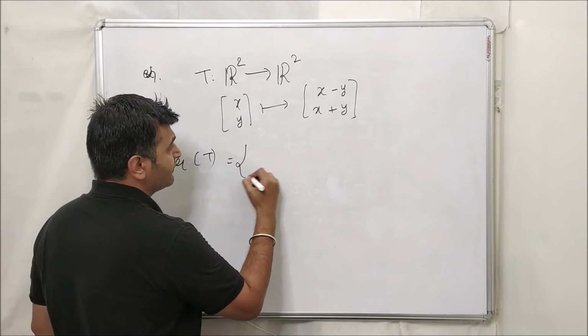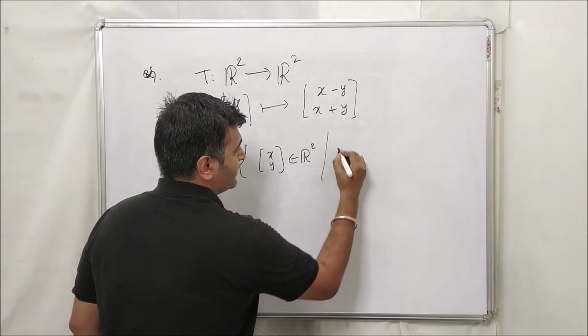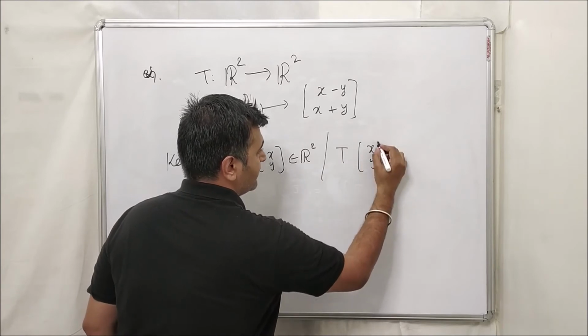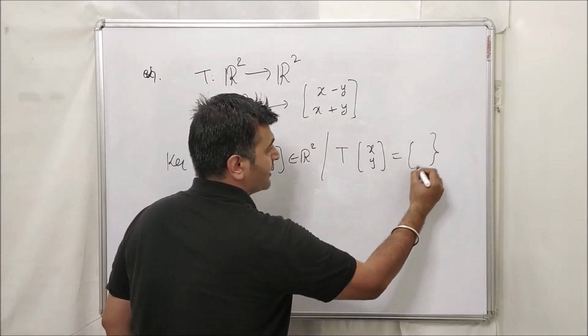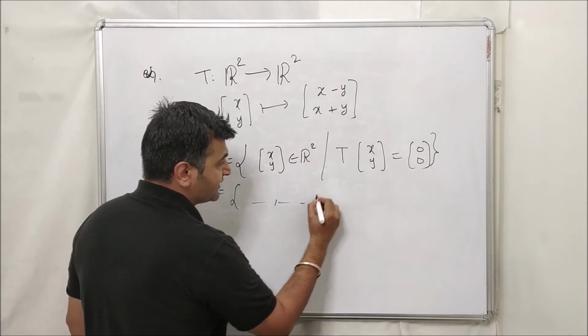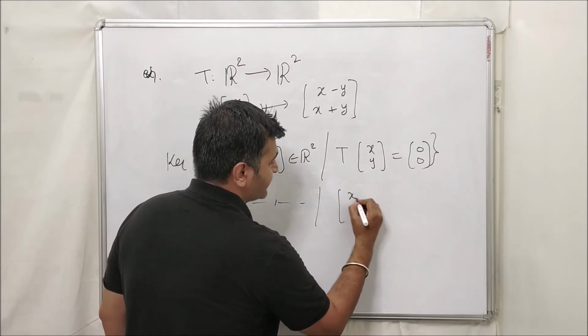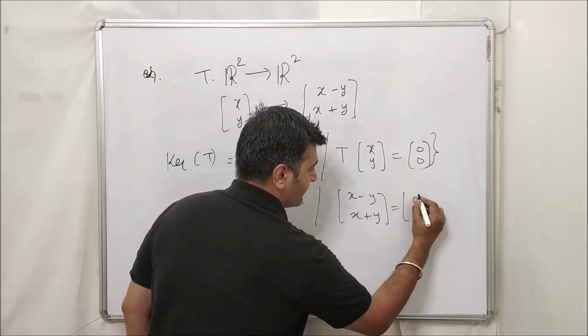Okay, so what is the kernel of T? All (x, y) in my domain such that its image T(x, y) is 0 bar. What is 0 bar over here? 0 bar in R2 is nothing but (0, 0). So it is nothing but this as it is. What is T of (x, y)? It is (x minus y, x plus y) equal to (0, 0).